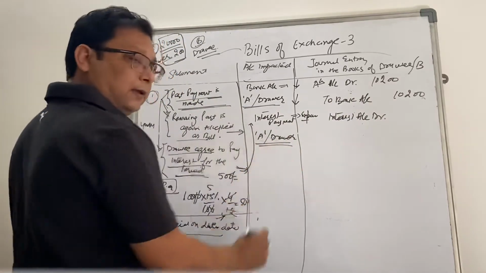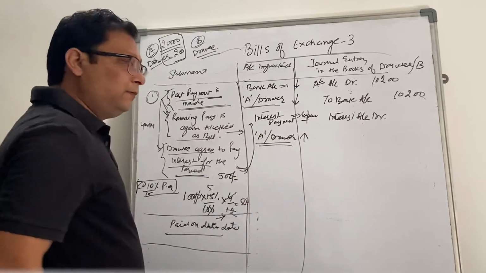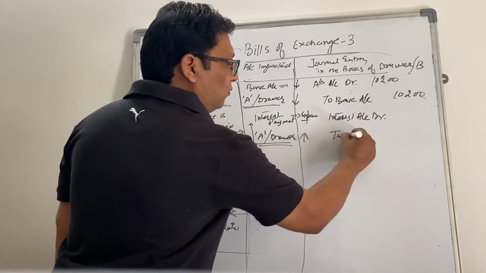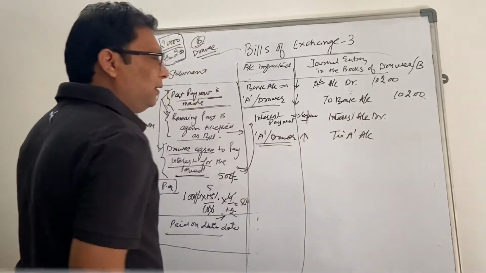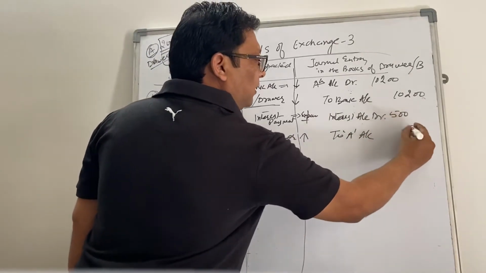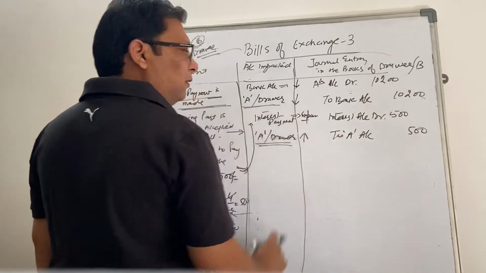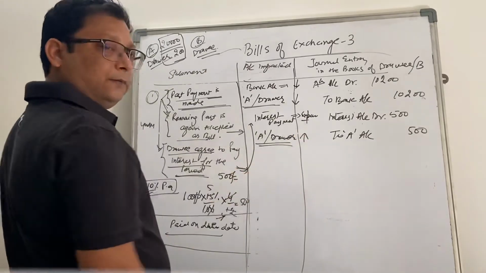And A is a creditor, which is going up because you need to pay him more, so to A account. So liability, if it is going up, is to be credited to A's account. How much was the interest? 500 rupees. You make this a due entry.